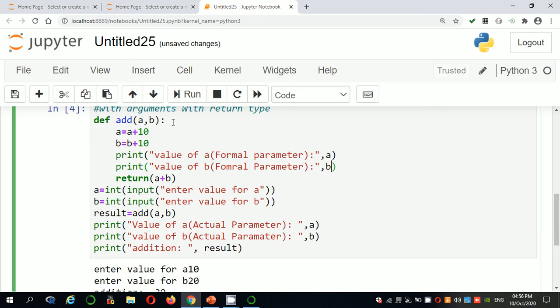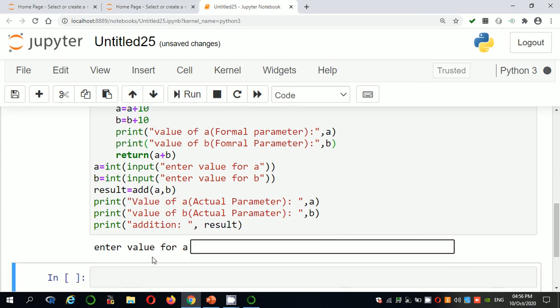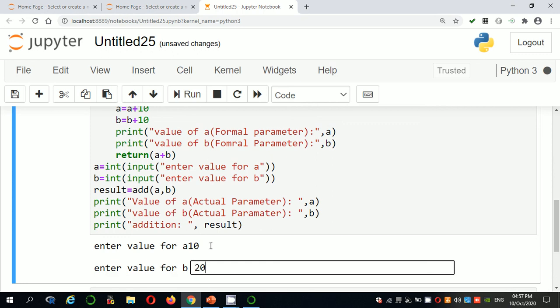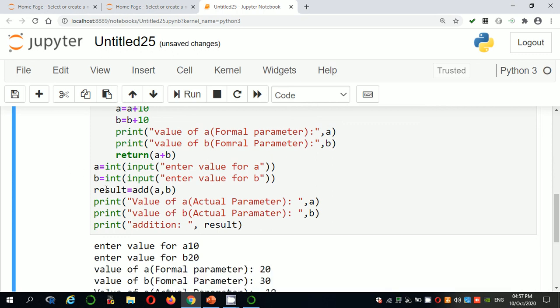Check it once, run. So enter value for a. This is the first statement to be executed, that is 10. After that, print b, 20. After that, you are passing add a comma b.